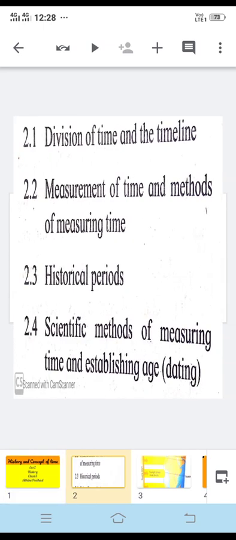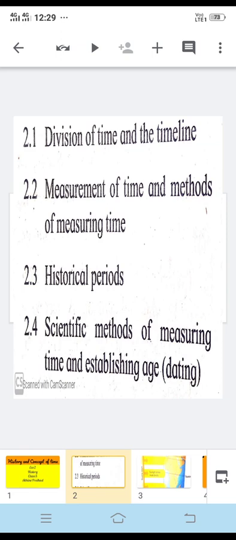In this lesson there are some topics that will be covered. These topics include division of time and the timeline, then measurement of time and methods of measuring time. Then the next one is historical periods. There are certain historical periods we'll be seeing in this lesson.